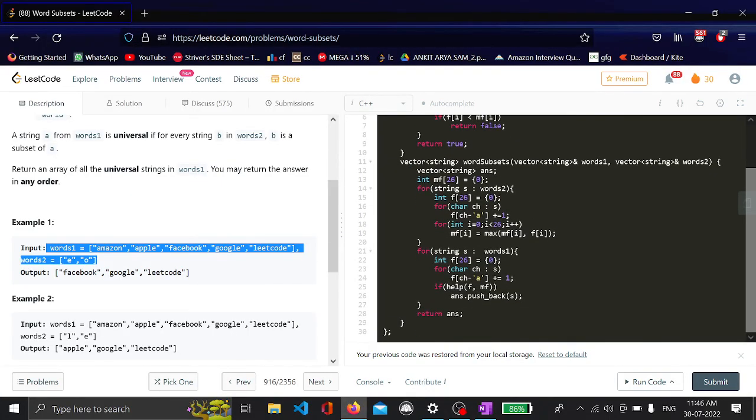See, this is a vector of strings, answer, so let's return the answer, and we will maintain the max frequency array of 26 characters, and we will initialize it with 0. Okay, and for a particular string,